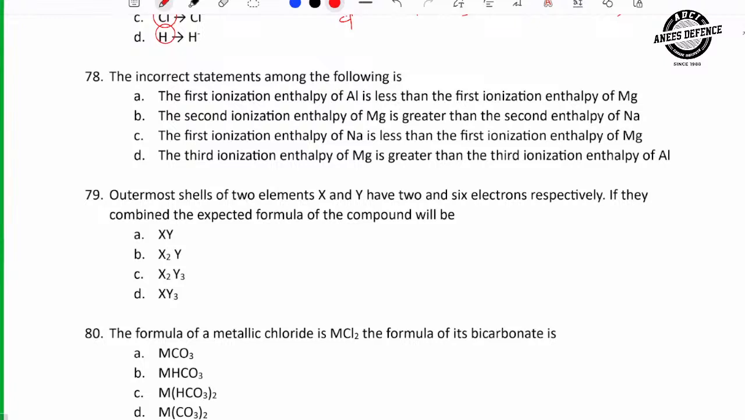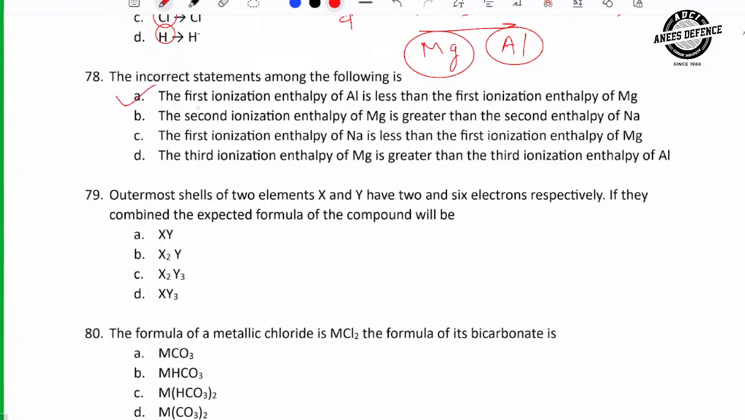Incorrect statement among the following. The first ionization enthalpy of aluminium is less than that of the first ionization enthalpy of magnesium. Here is magnesium, here is aluminum, right? So if we go left to right, ionization enthalpy increases. So aluminium must have high and magnesium must have low. But the first is incorrect. Na? Here aluminium is less and magnesium is more. This means this is wrong.